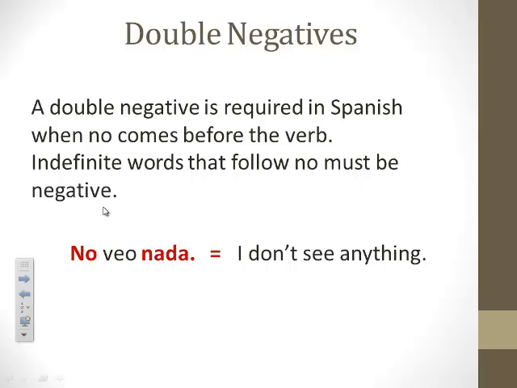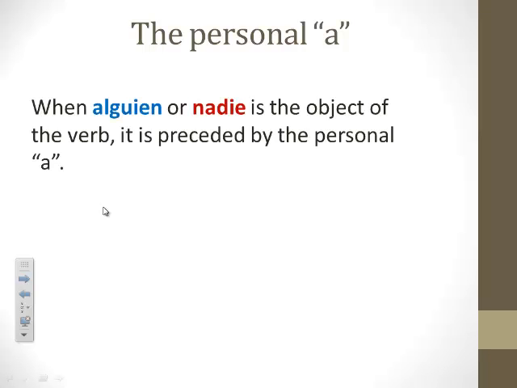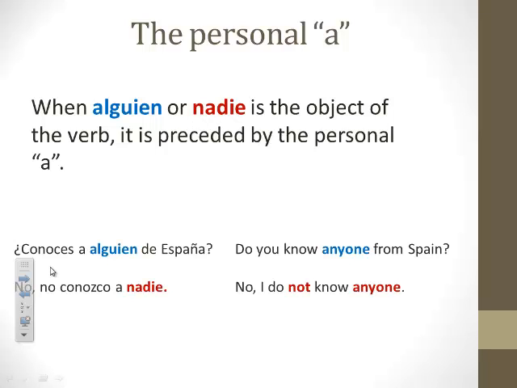Okay, the last thing we need to talk about when referencing affirmative and negative words is the personal a. You'll remember that the personal a is used when your direct object is a person. Okay, so when alguien or nadie are the direct objects, you will see a personal a in front of them. Let's look at some examples.